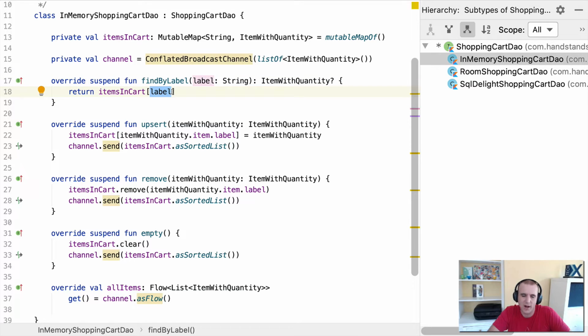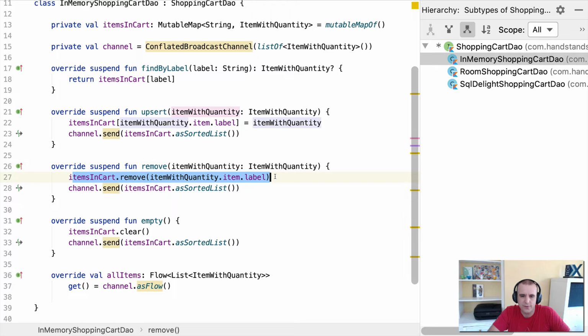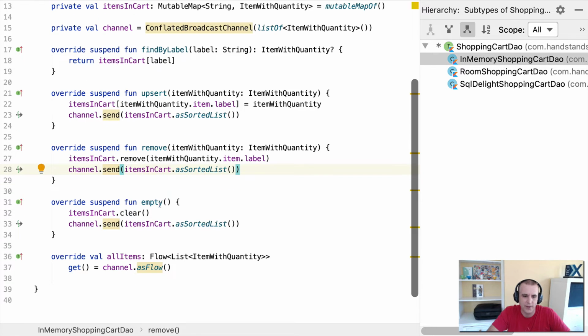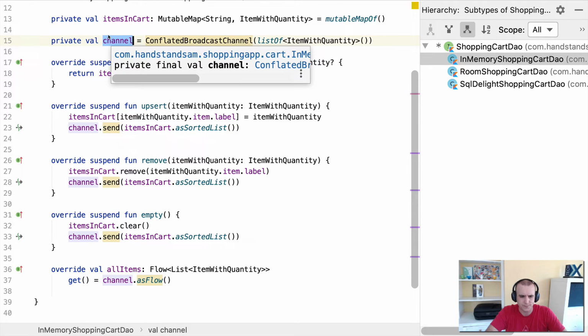So find me avocado. Otherwise, when we actually modify things like updating a value, we'll do a remove for that item, and after that we'll do a send to the channel to send a new value going out. Empty does the same thing, clear. So if you see the commonality here, anytime we modify the data, here, here, and here, we end up doing a send to the channel. So we send out that new sorted list, and it's going through this channel that everybody's listening to, and they can consume it.